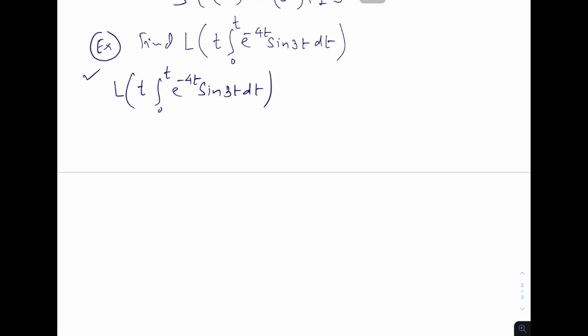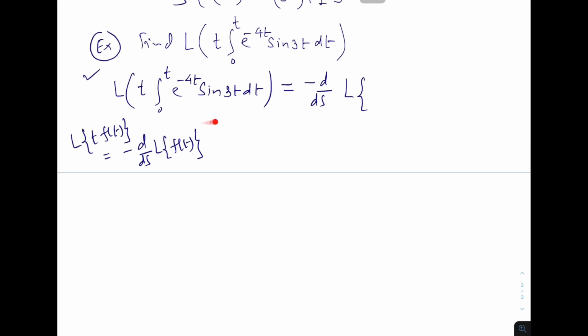Now what we know, if there is multiplication with t, then its Laplace transformation is minus d by ds Laplace transformation of f of t. So this is equal to minus d by ds Laplace transformation of f of t. So right now our f of t is this one.